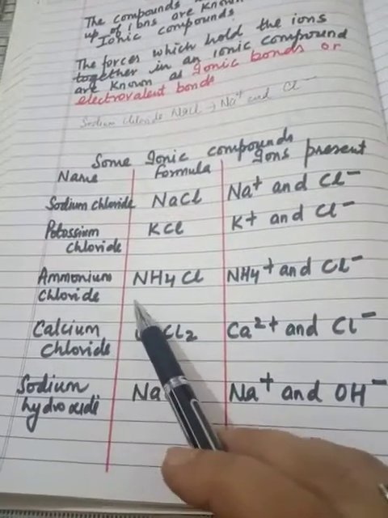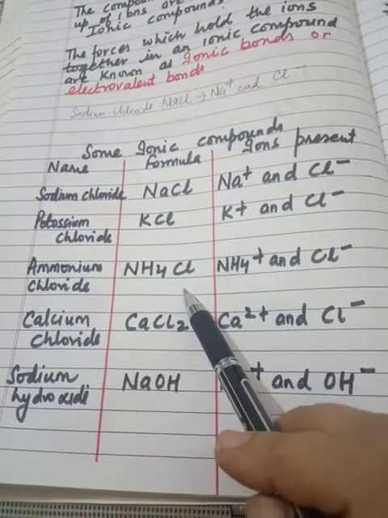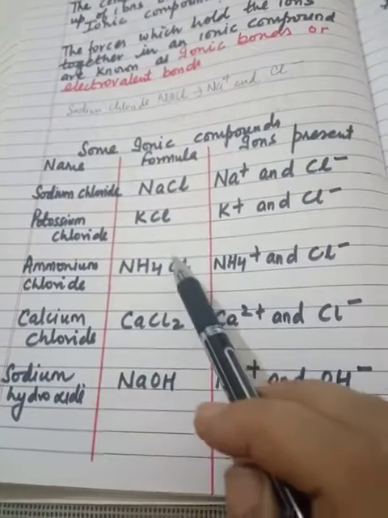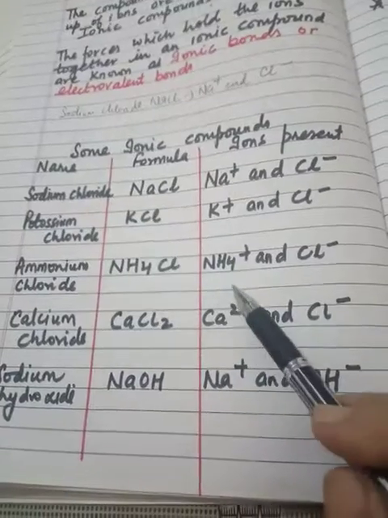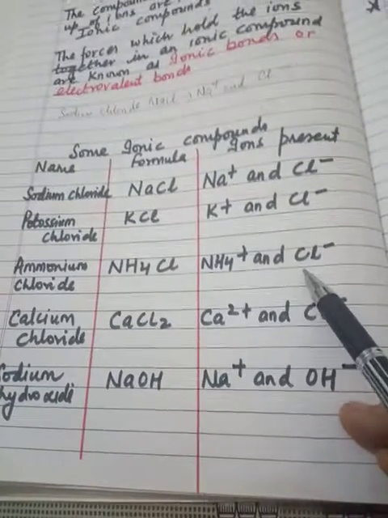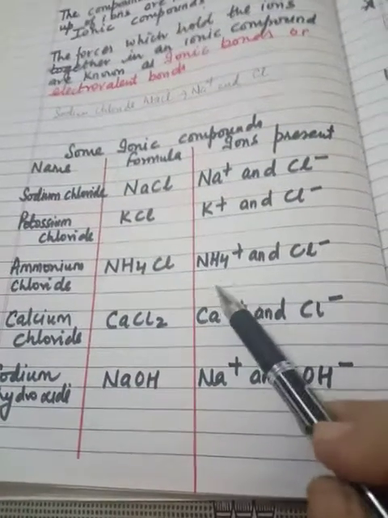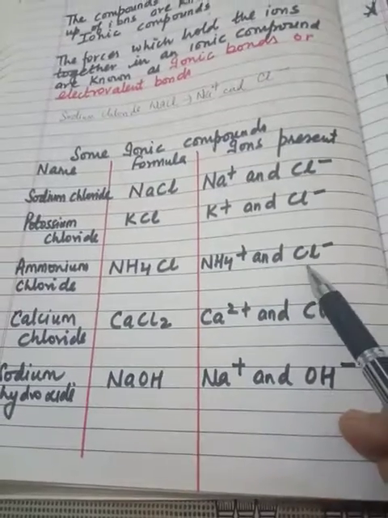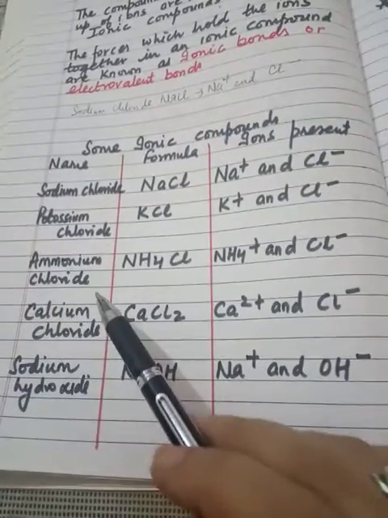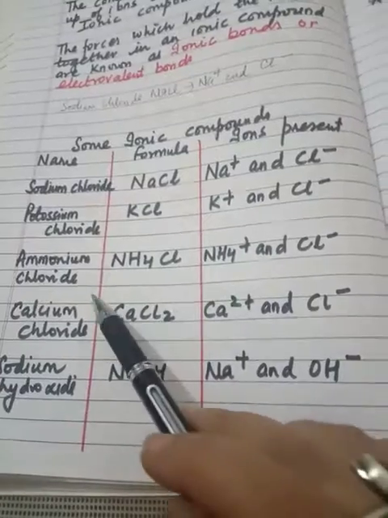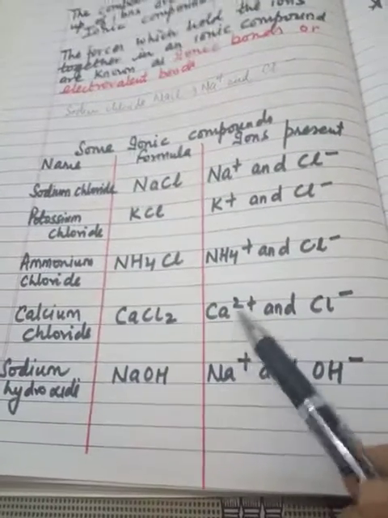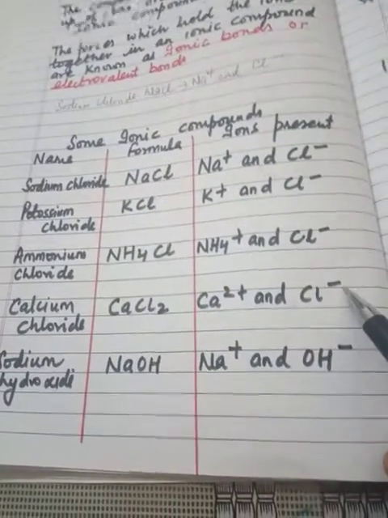Ammonium chloride, NH4Cl. The ions present are NH4 plus and Cl minus. Then calcium chloride, CaCl2. Ca2 plus and Cl minus.